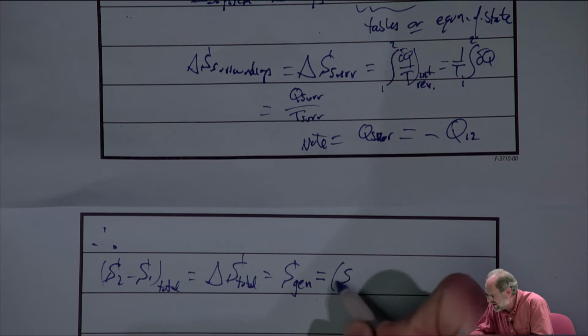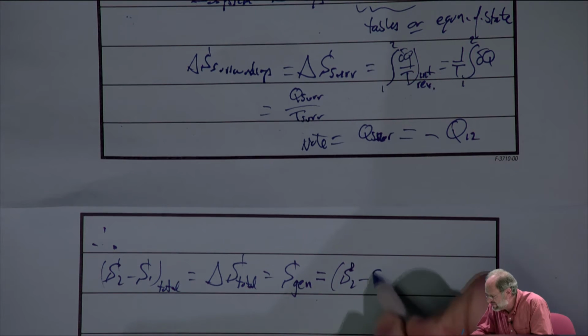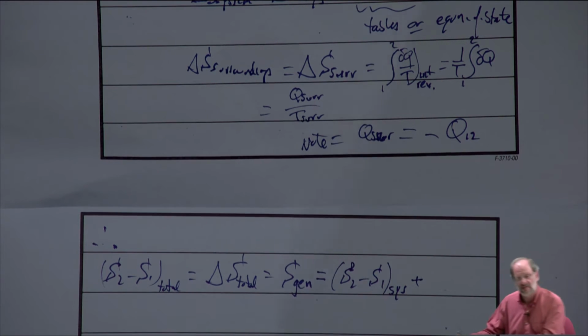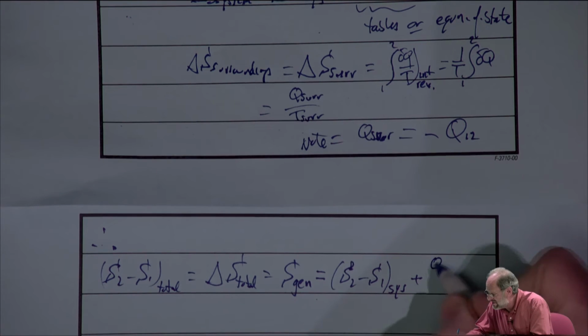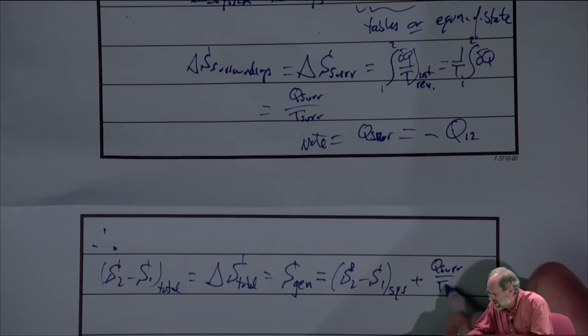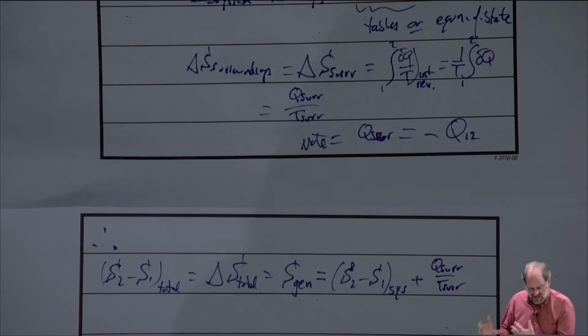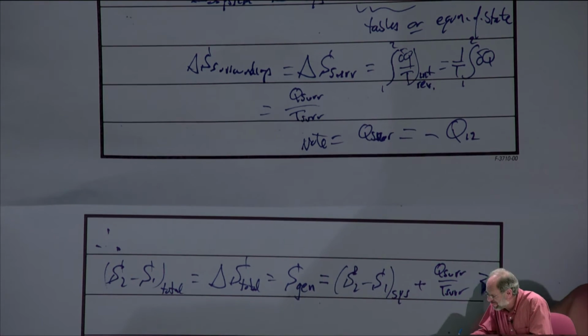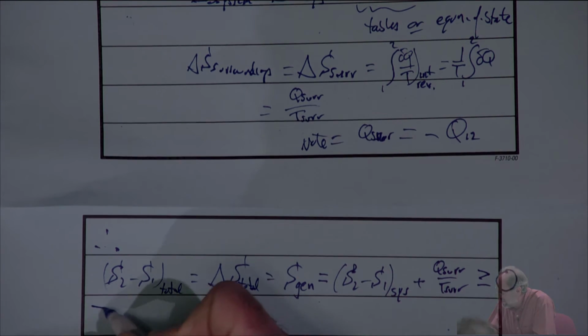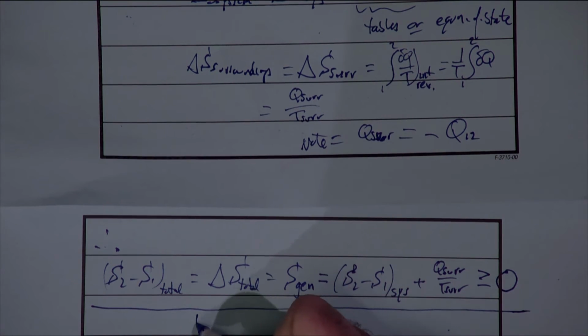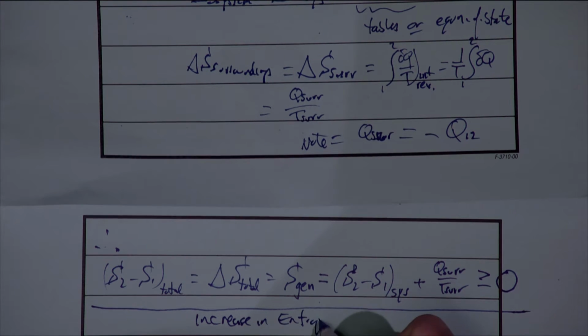So we'll just write it as S2 minus S1 for the system, plus the entropy change associated with the surroundings, which is Q surroundings over T surroundings. And this has to be greater than or equal to 0, right? Okay, so this is really the form of the increase in entropy principle that we are going to use on a daily basis.